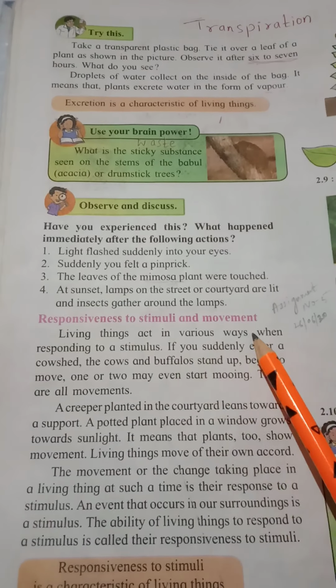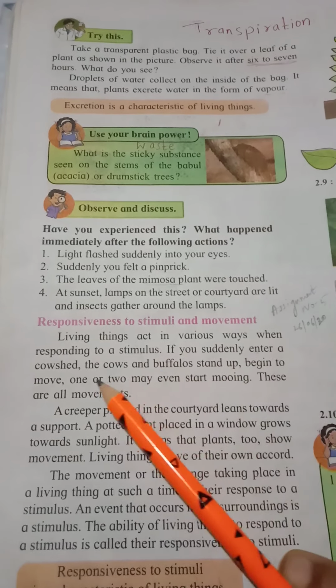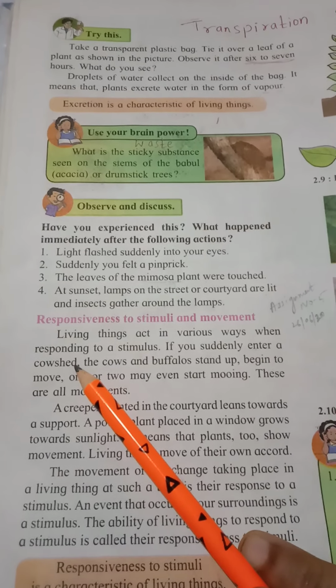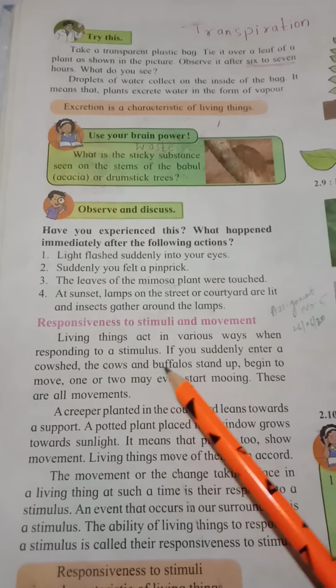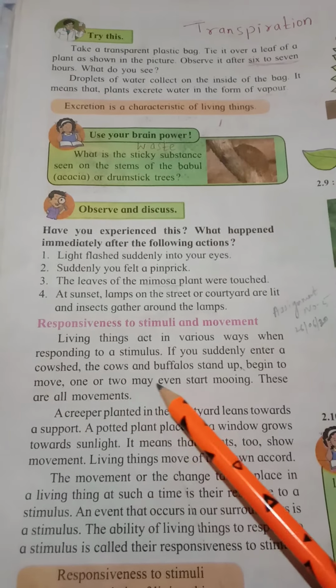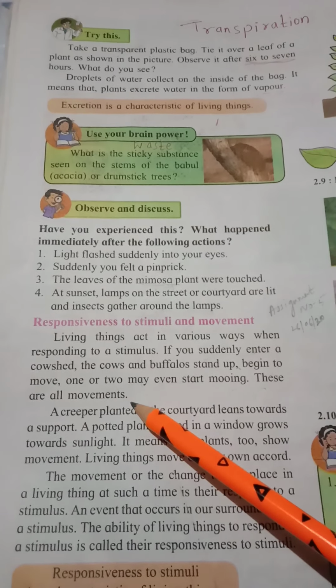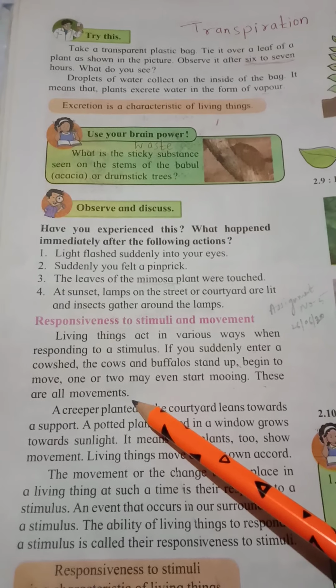Living things act in various ways when responding to a stimulus. If you suddenly enter a cow shed where the cows are tied, yes or no, the cows and buffaloes stand up and begin to move. One or two may even start moving. These are all movements shown by those living things.